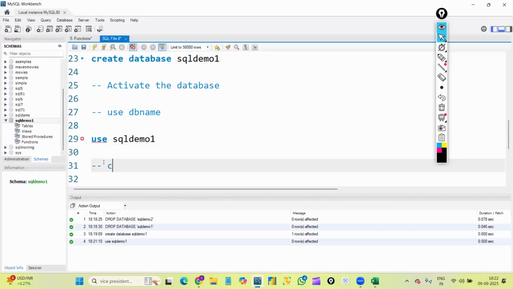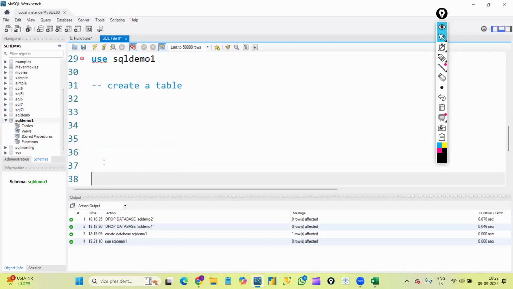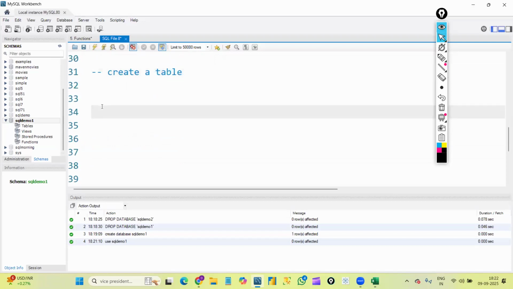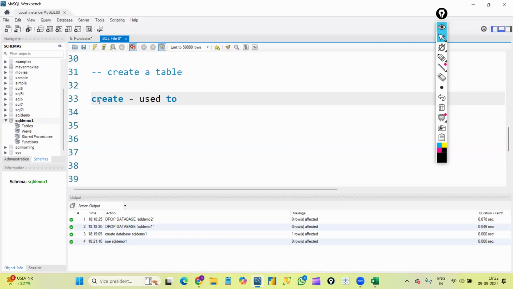Next, we need to create a table. So now let's create our first table. To create the table, obviously we need to use the CREATE command. CREATE is a command which is used to create any database object.